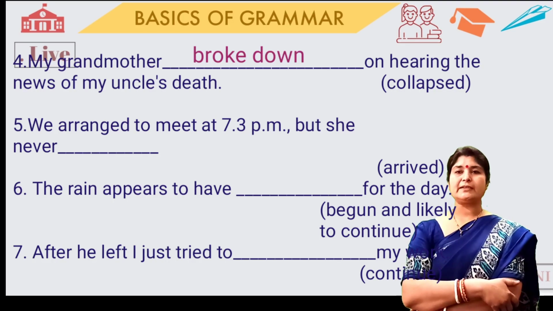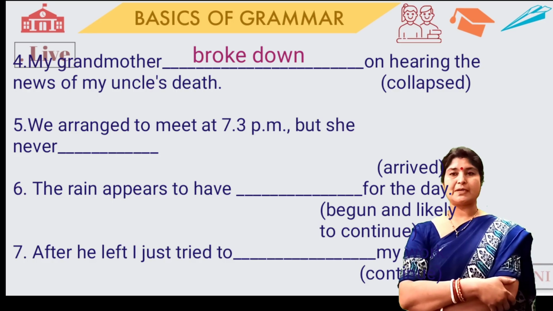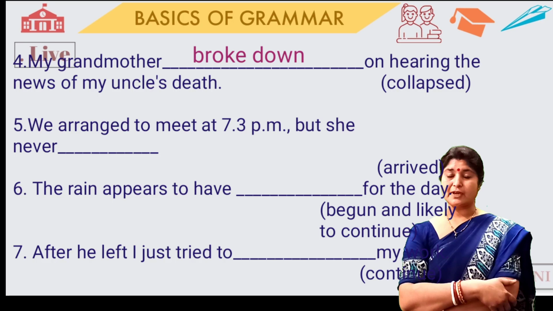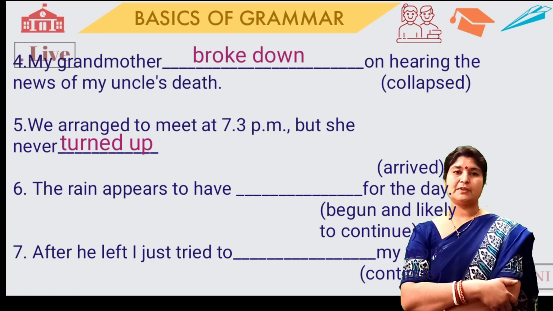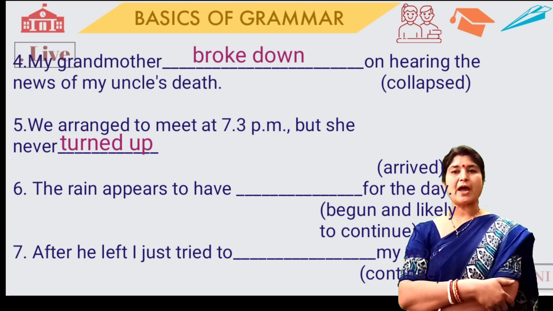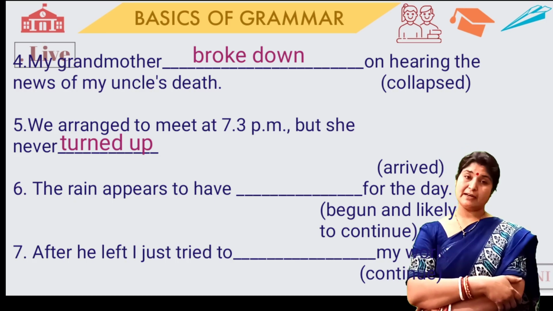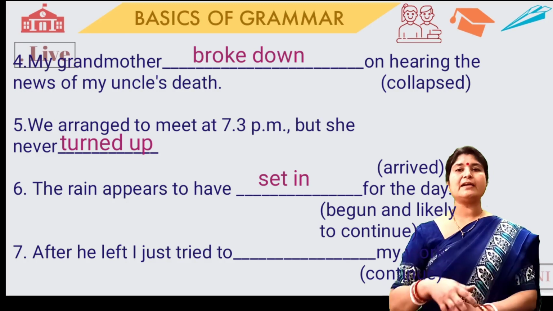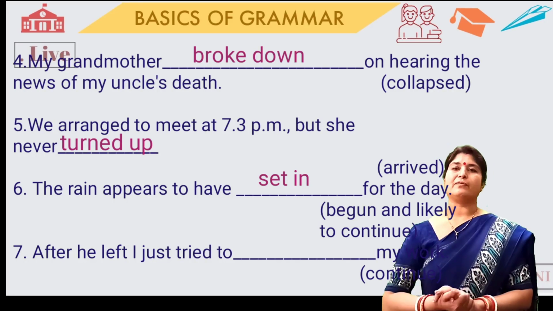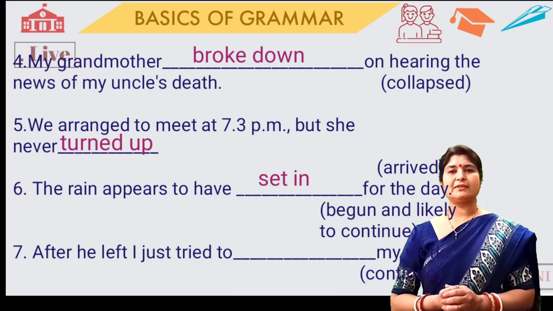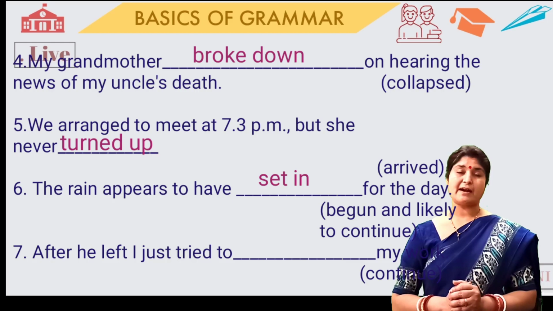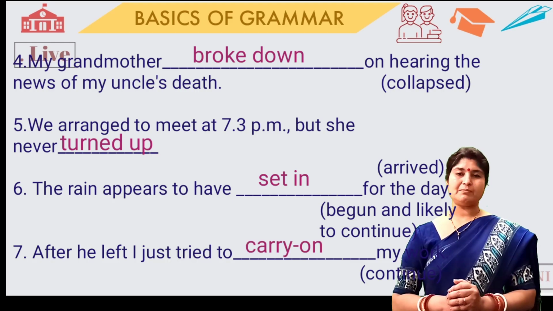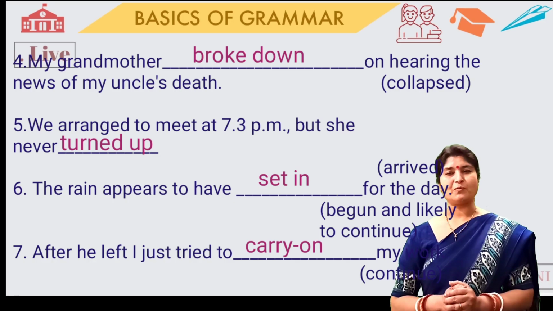We arranged to meet at 7:30 p.m. But she never does. Arrived. And what is the appropriate for arrived? Turned up. Turned up. Good. The rain appears to have dash for the day. Begun and likely to continue. And the correct answer is set in. The rain appears to have set in for the day. After he left, I just tried to dash my work. Continue. Carry on. So after he left, I just tried to carry on my work.